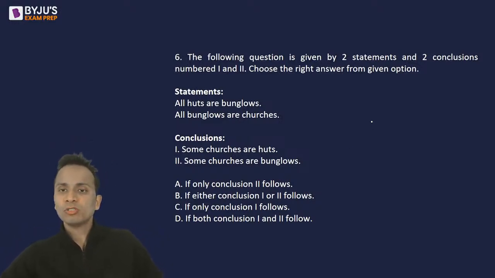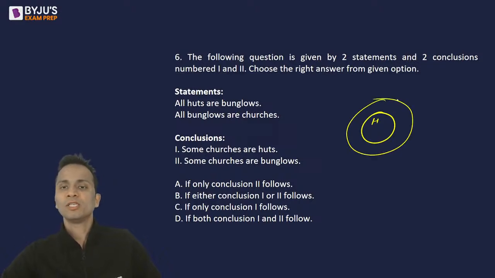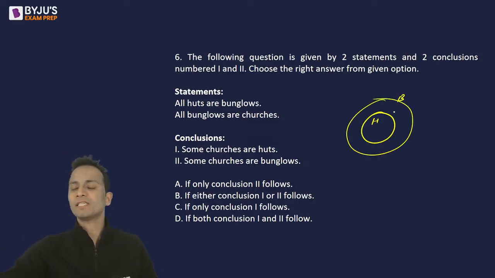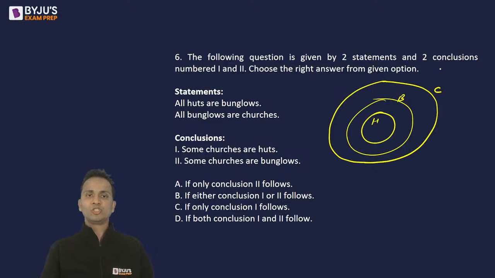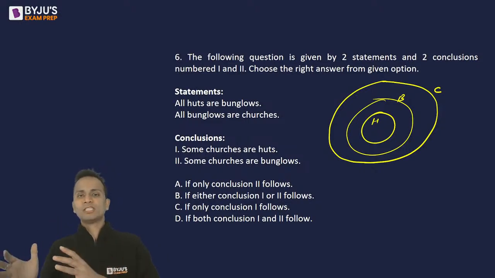All huts are bungalows. So if these are huts, then all huts are bungalows. So bungalows will completely cover the circle of huts. Then all bungalows are churches. So the bungalows' circle will completely cover the churches. Okay, so this will be churches. So all huts are bungalows and all bungalows are churches.